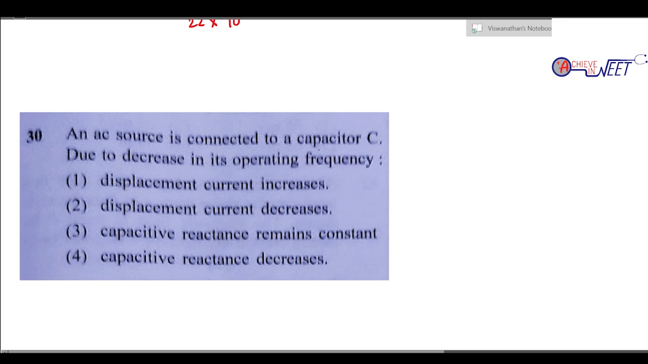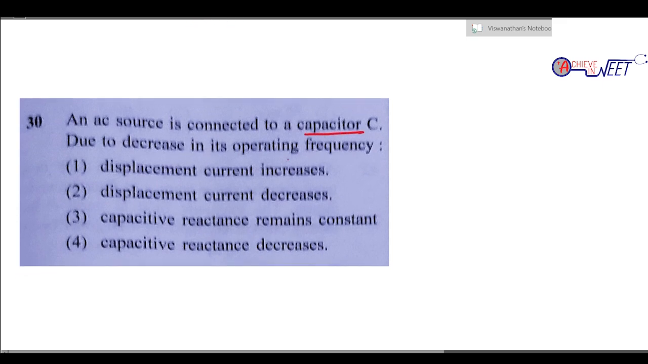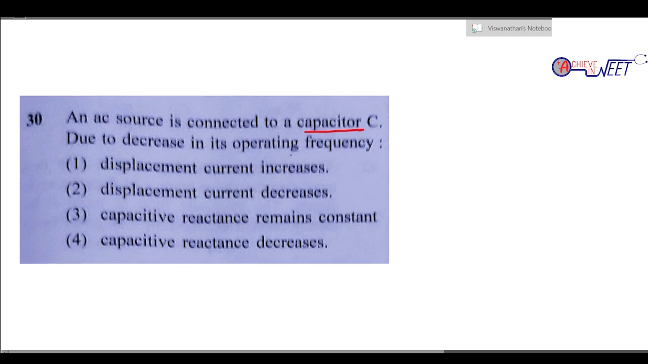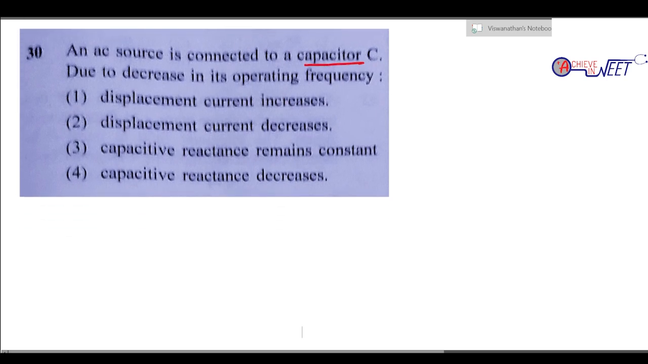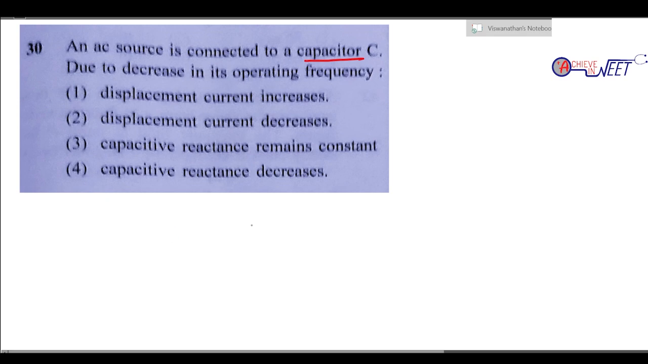Question 30. An AC source is connected to a capacitor C. Due to a decrease in operating frequency, what happens? An AC source is connected to a capacitor. Okay. So the AC source is connected now, and we know very well Q is equal to CV is the formula. Yes, it is connected to an AC source.